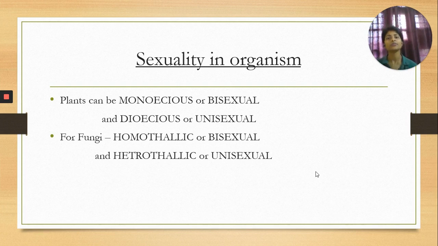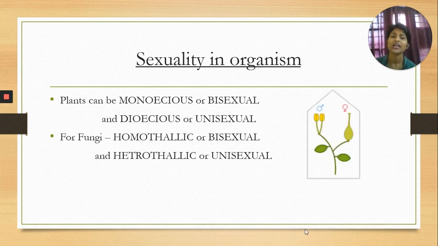Here, one point to be noted: the terms bisexual and unisexual in plants refer to the flowers, and monoecious and dioecious refer to the plants. The monoecious condition is the condition in which both pistillate and staminate flowers are present. Here you can see the staminate flower and here the pistillate flower. If the pistillate flower and staminate flower are both present on the same plant, then that condition is called monoecious, and the flower will be called bisexual.